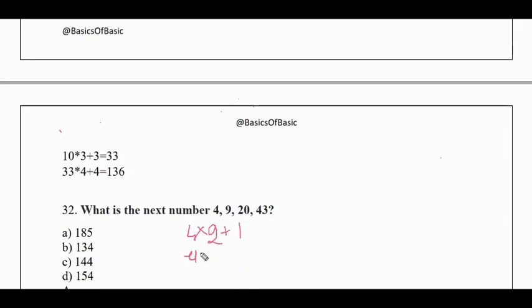Again 9 into 2 plus 2. Again 20 into 2 plus 3. So next thing will be 43 into 2 plus 3. So it should be 43, 86, 89.